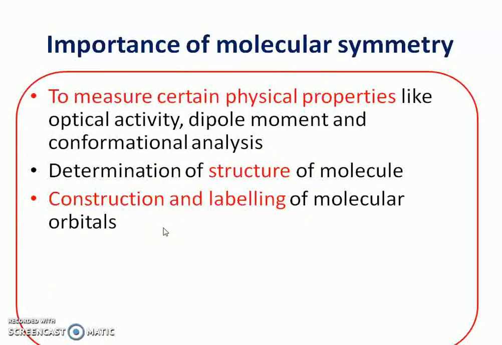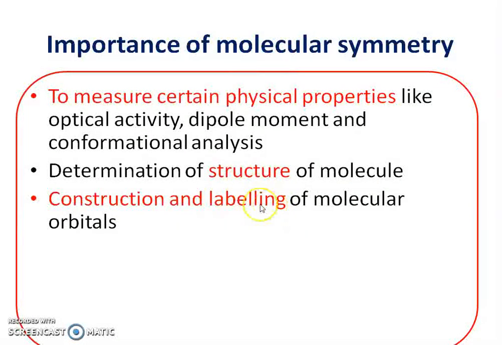Then symmetry plays a very important role in the construction and labeling of molecular orbitals. In molecular orbital theory, you studied that atomic orbitals combine and there is a formation of molecular orbitals, and each and every orbital has a specific name or label.